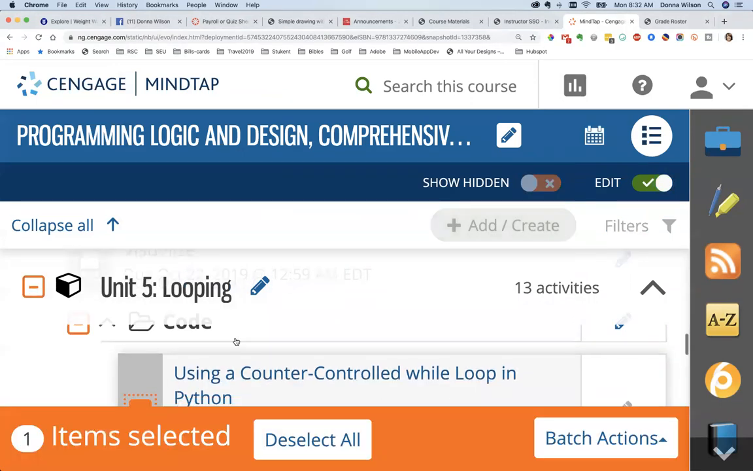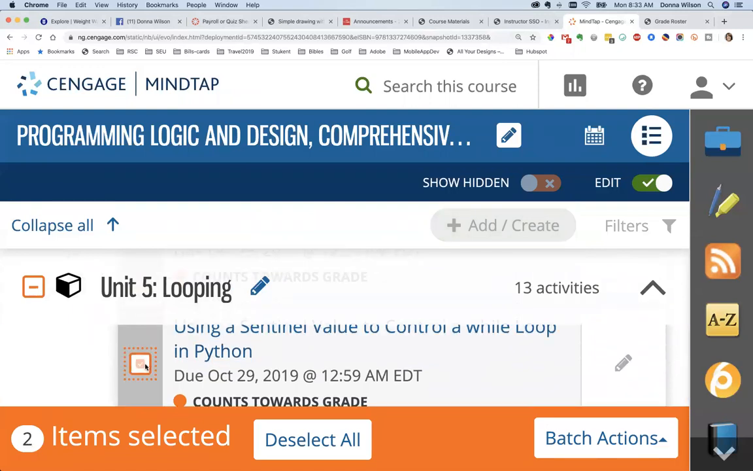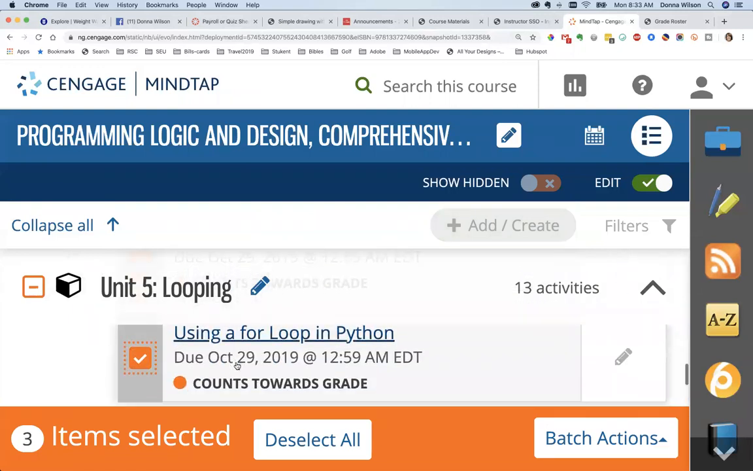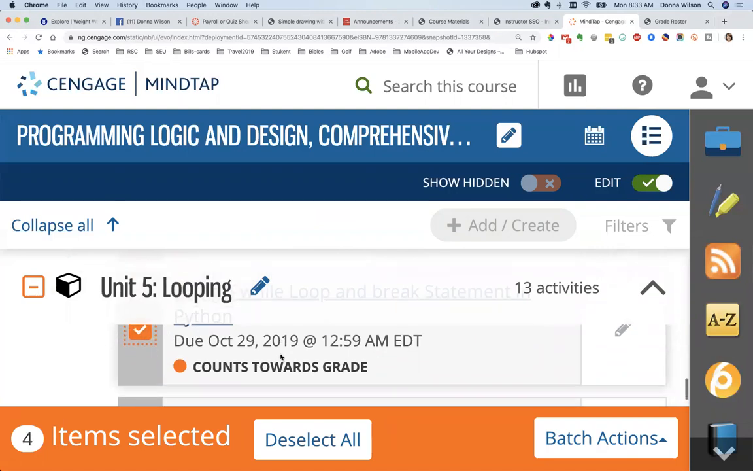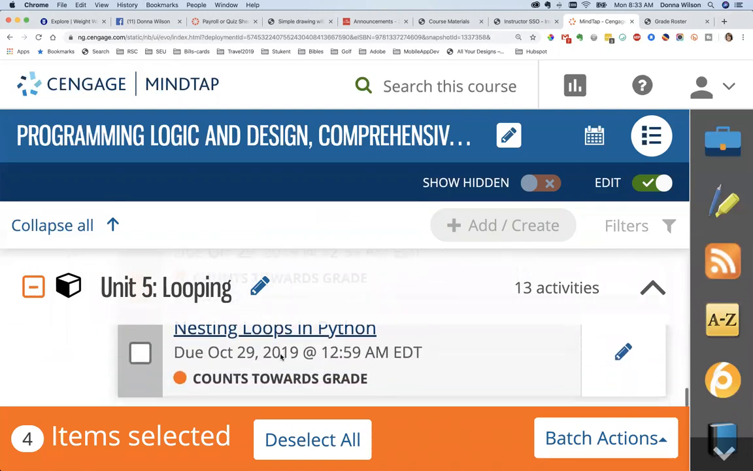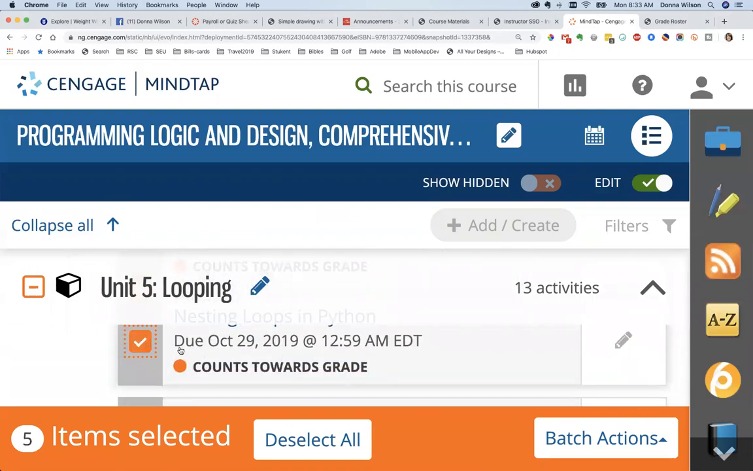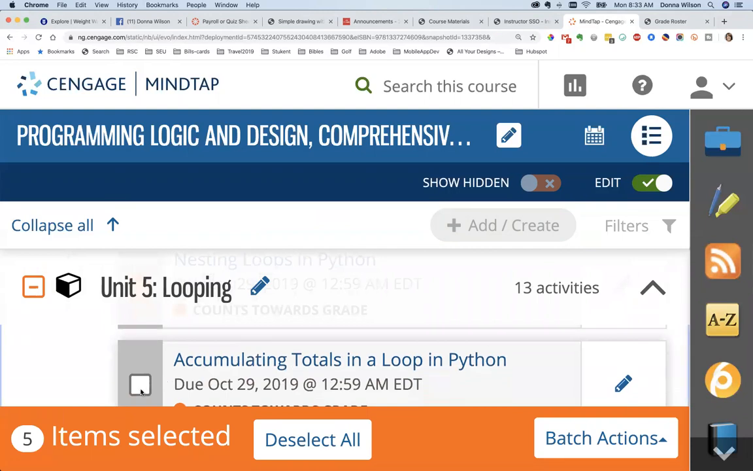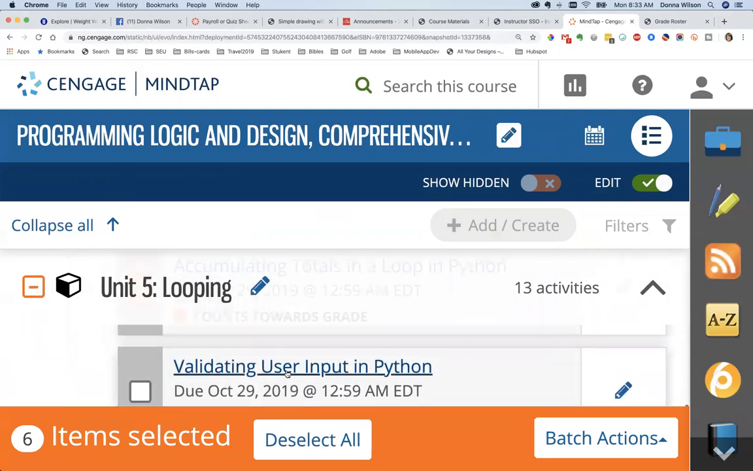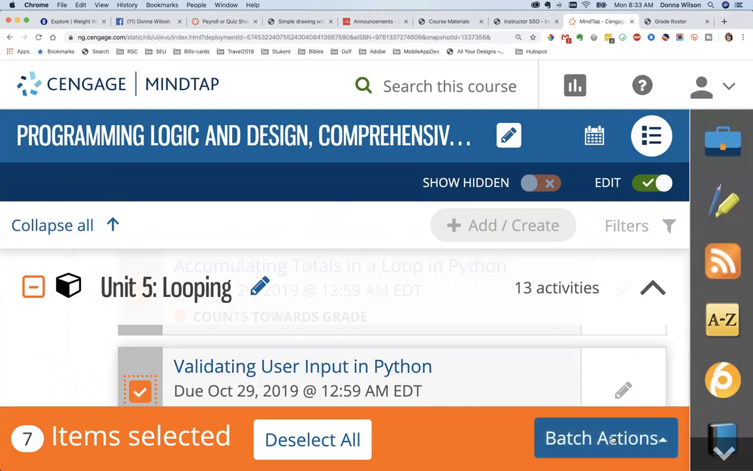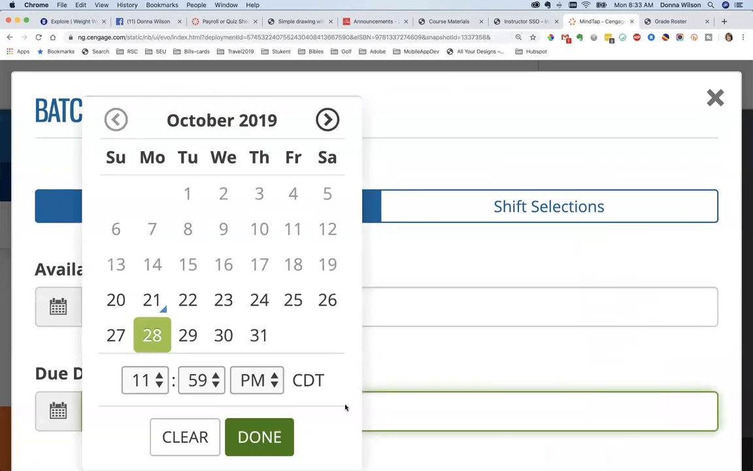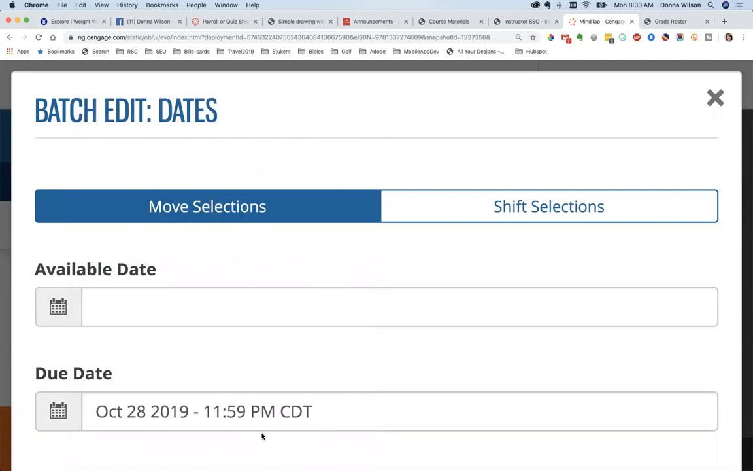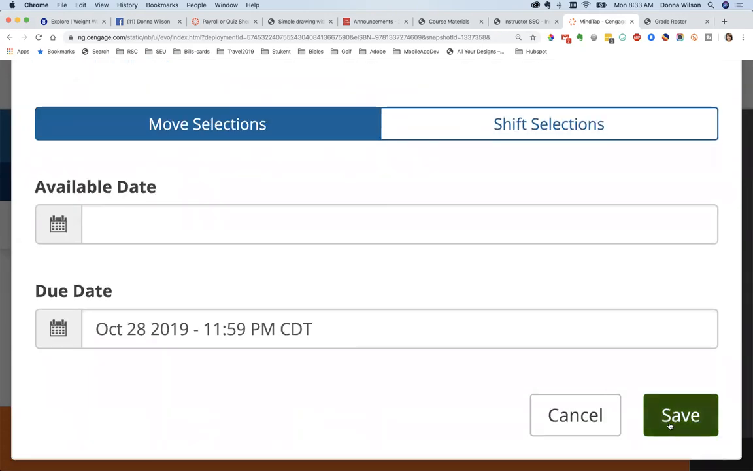There are quite a few because I had someone help, and they are all available now. You'll see there's one on for loops, one on using a while loop and a break statement, nesting loops, accumulating totals, and validating user input. So all of those, the date should actually show the 28th. I don't know why it said the 29th out there.